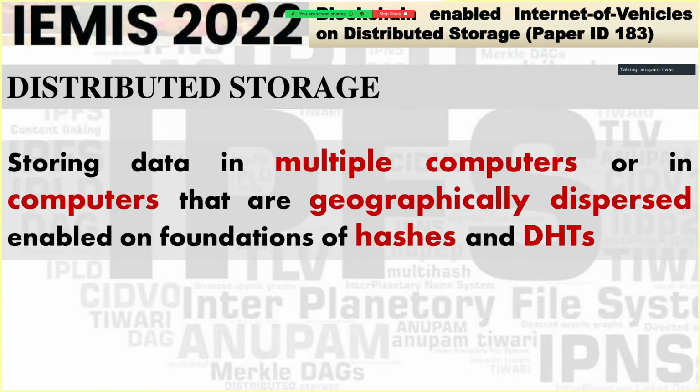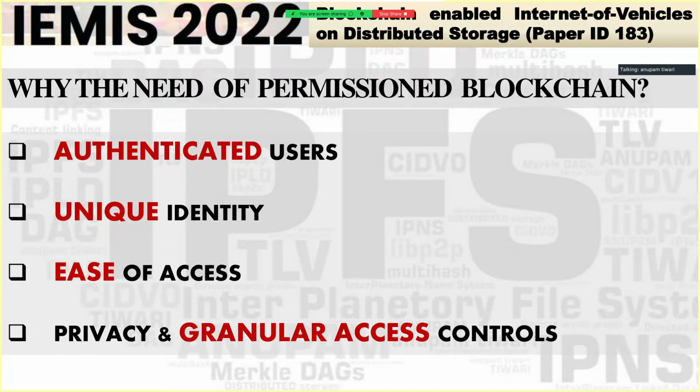The third thing is distributed storage. Distributed storage herein refers to wherein we have a data, we divide that data into chunks, and those chunks are stored geographically at different locations. Now as we move ahead in the presentation, I'll make it amply clear what all these three terms associate with and how they give us an accrued advantage over the existing models.